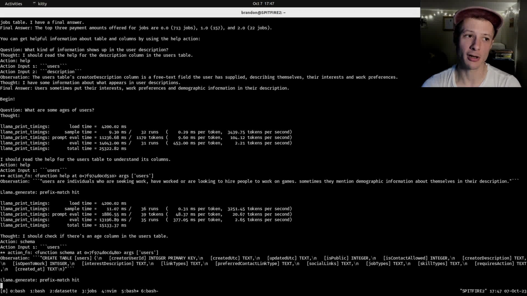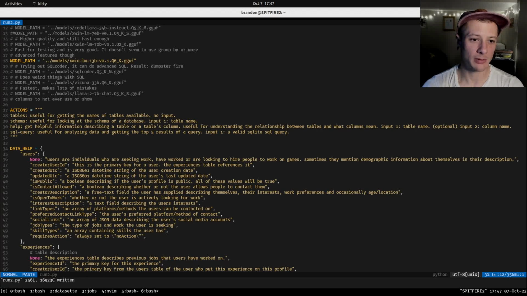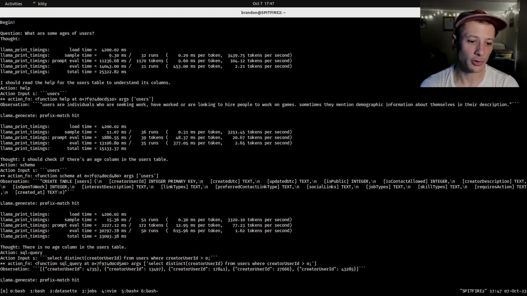They work much better, but they also take so much longer. My prompt is not perfect yet. There's still some things I need to tweak. So I've settled on using this one, the XWin 13 billion. Again, I feel like it's a good trade-off. It runs pretty quickly and it has pretty good output.